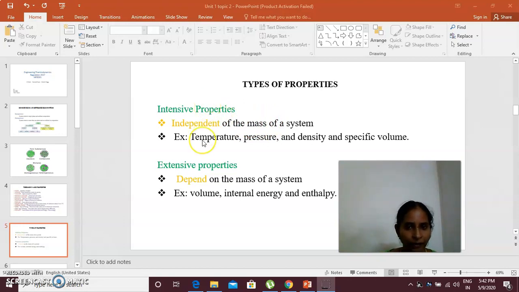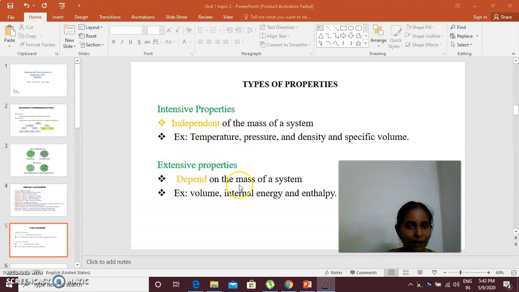Like temperature, whether you are measuring it for the whole system or a part of the system, for 1 kg or 2 kg or 3 kg of the same substance, the temperature would be the same. Pressure, density, specific volume: how much mass you are taking does not matter. For any mass, the intensive properties would be the same.